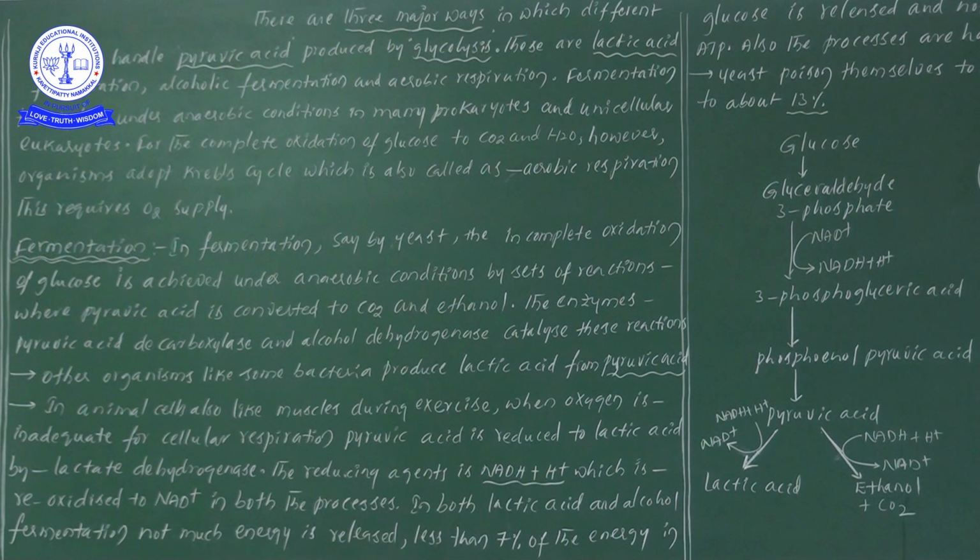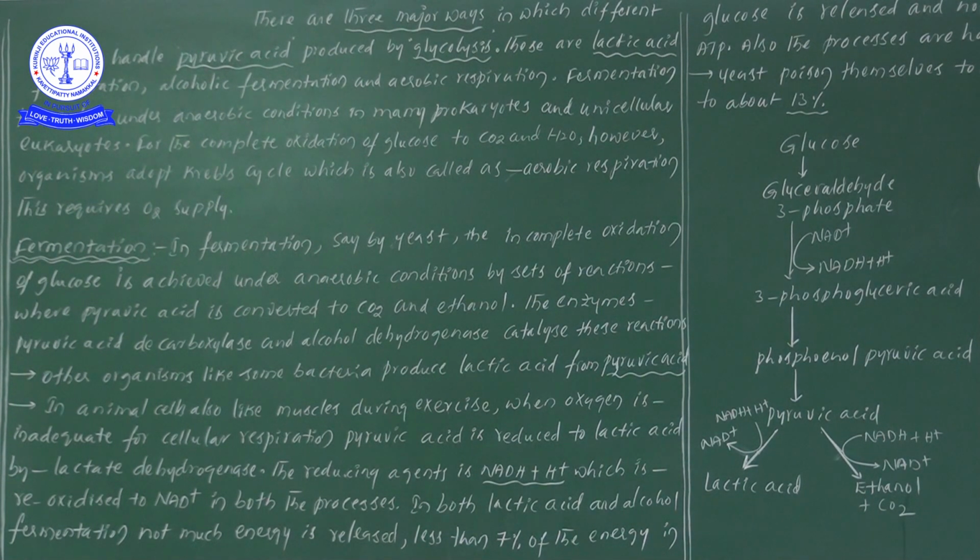In microorganisms like bacteria, lactic acid forms from pyruvic acid, and in animal muscles during exercise, we do not take an adequate quantity of oxygen. Because of the low levels of oxygen, lactic acid formation takes place in our muscles while exercising.